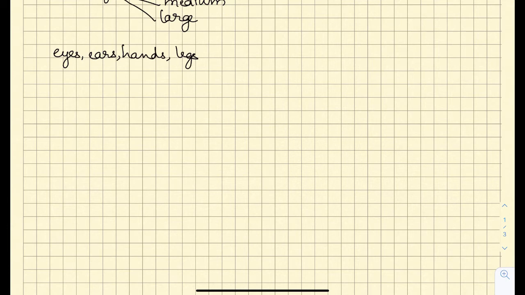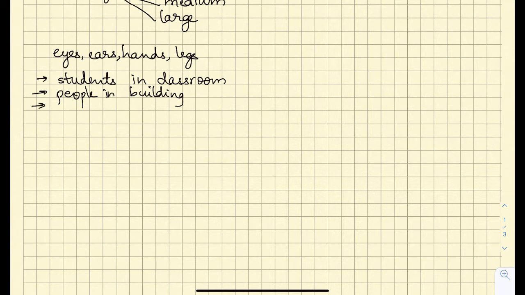Then we can count medium sized numbers, like students in a classroom, or the number of people in a building. We can count the number of people living in a city, in a continent, in the whole world. Though these numbers will be large, all these numbers can be counted, and all these numbers have got names.